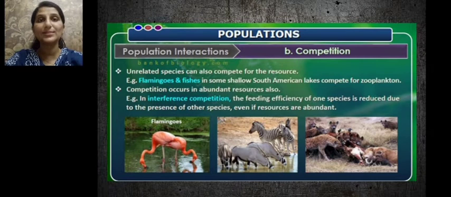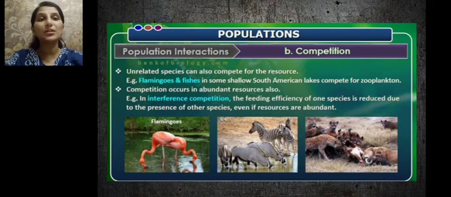An example for such an instance is the flamingos and fishes in some shallow South American lakes, which compete for zooplanktons. That is the same type of resource, zooplanktons, being competed for by both the flamingos and fishes.